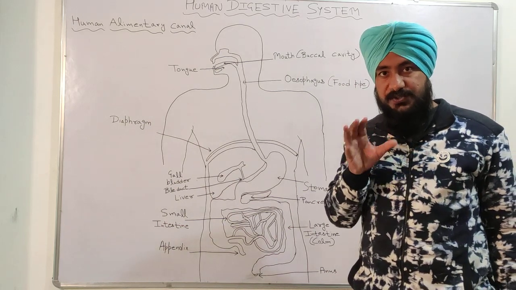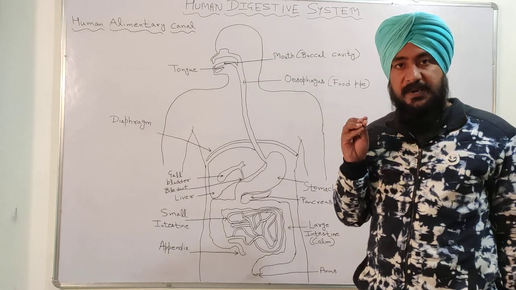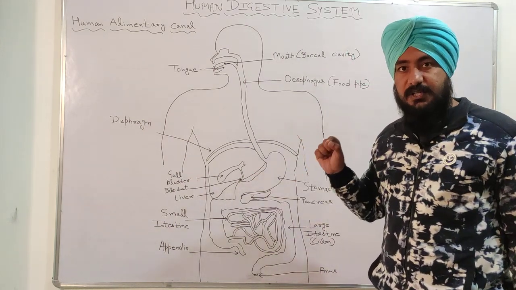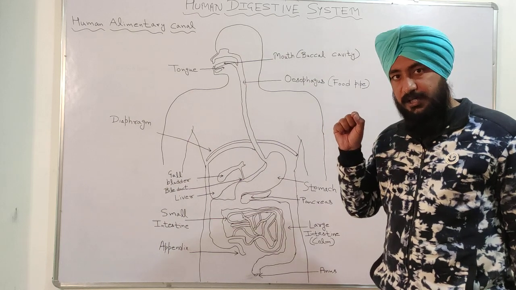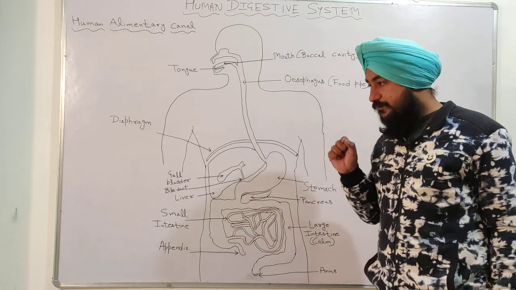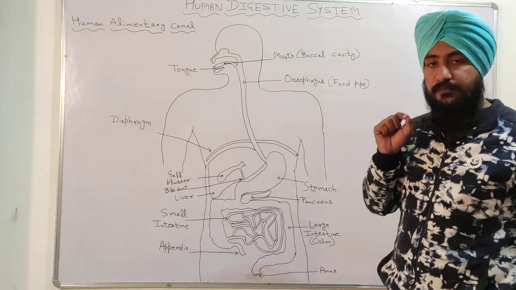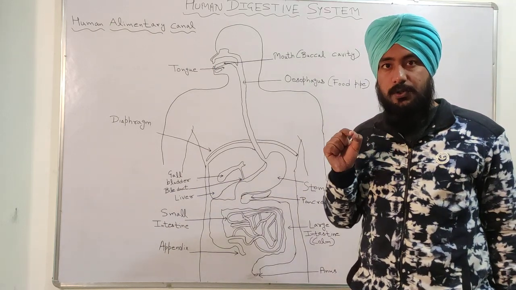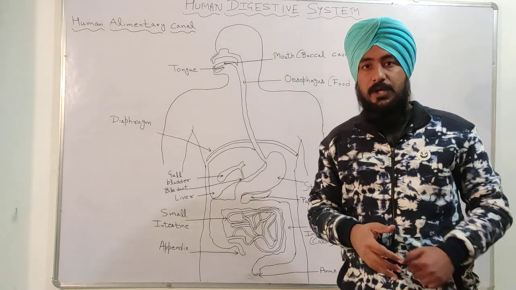So liver produces the bile juice and bile salt, and gallbladder stores that bile juice and bile salt. Now the question comes, what is the function of bile juice and bile salt in our body?